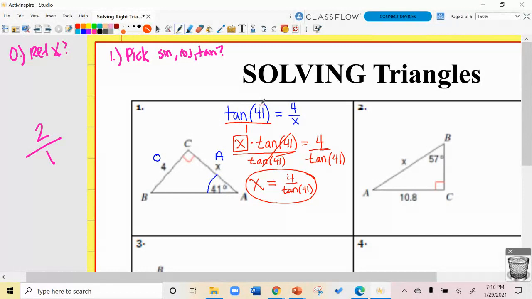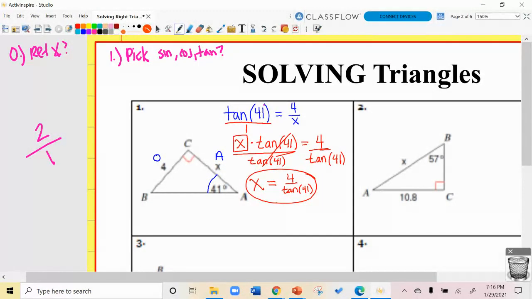Then I used something that we've done a lot with: the method of cross multiplication. So I did x times the tangent of 41 equals 4 times 1, which is 4. In order to isolate x, I had to divide by the tangent of 41.